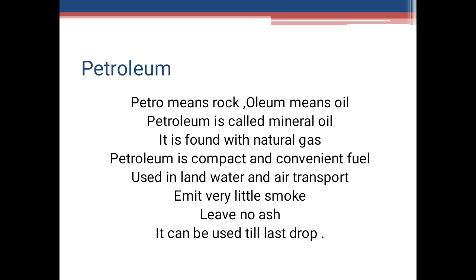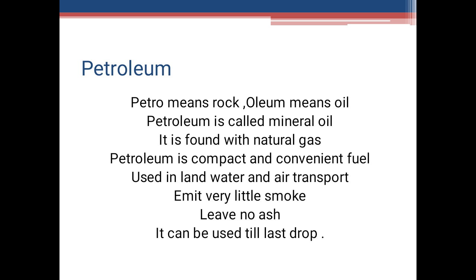So the second important conventional source of energy that we talk about today is petroleum. It is very widely used because you students are mostly using this very abruptly, so you will understand about this. Very important for you people to understand.